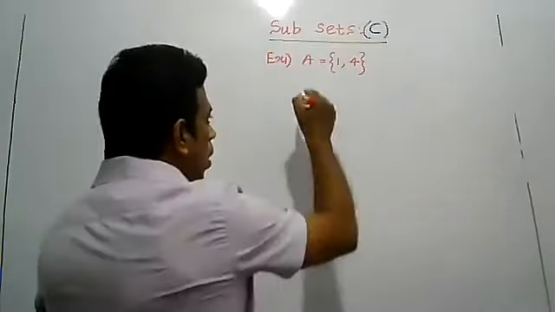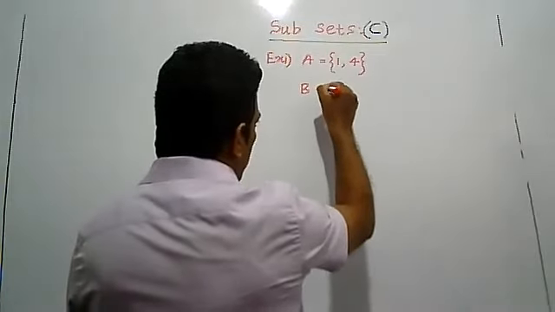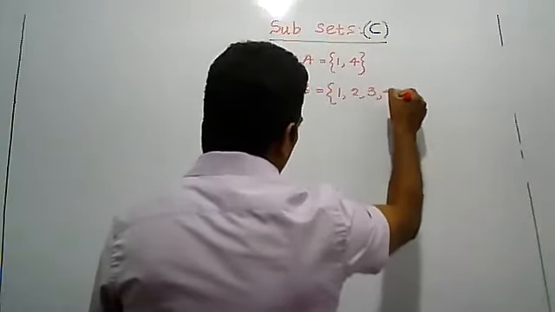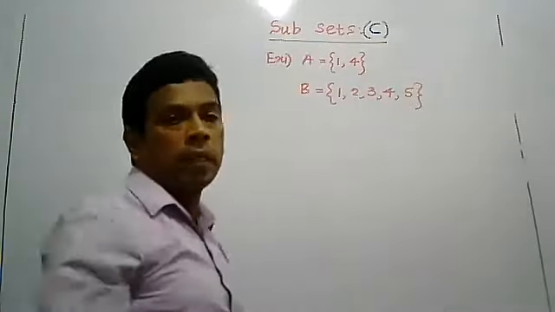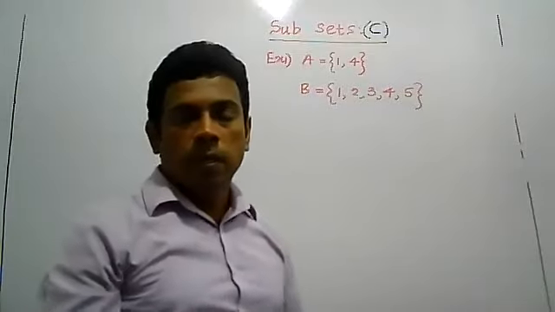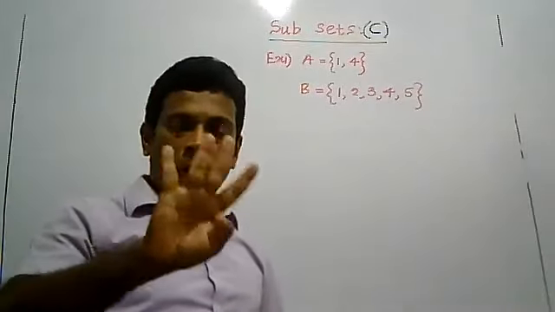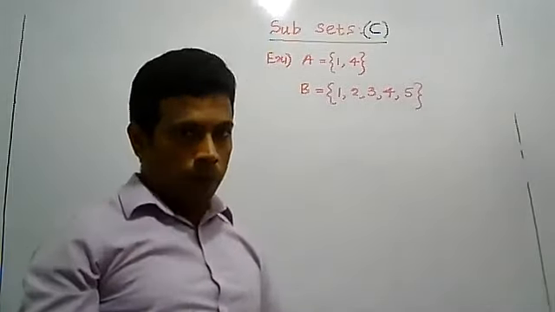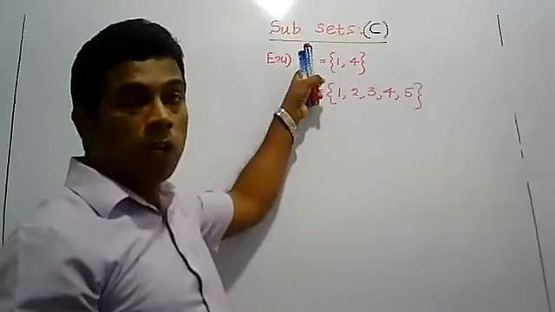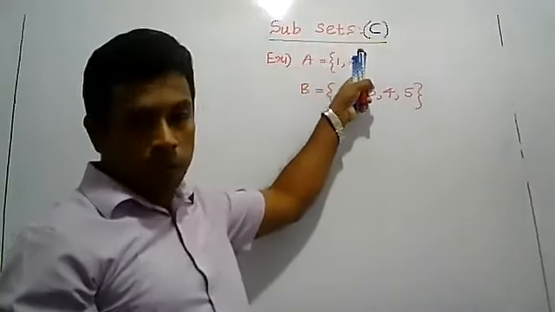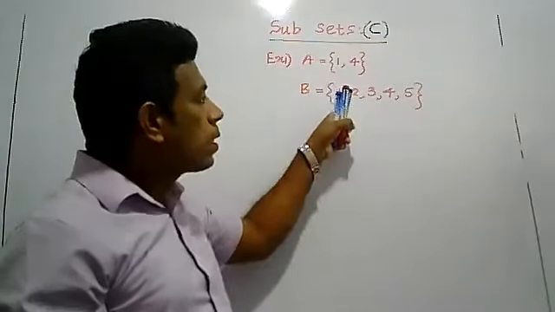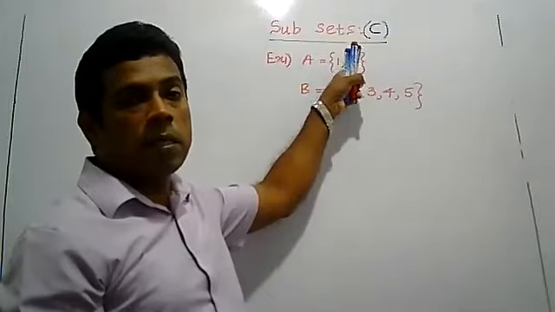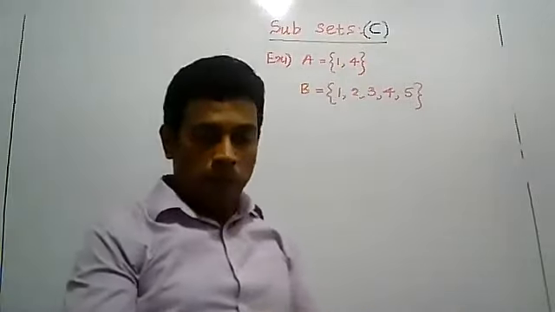Set B: 1, 2, 3, 4, 5. Set A has two elements, 1 and 4. Set B has five elements. In words, set A is the first two square numbers and set B is the first five counting numbers.